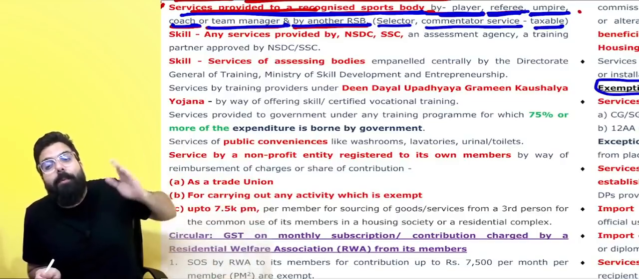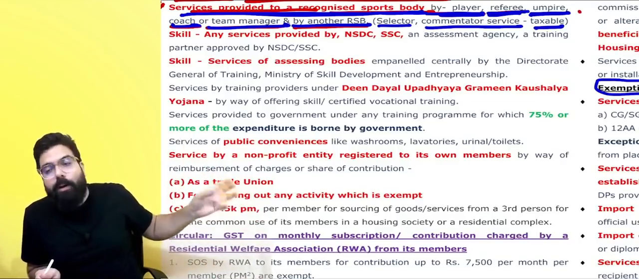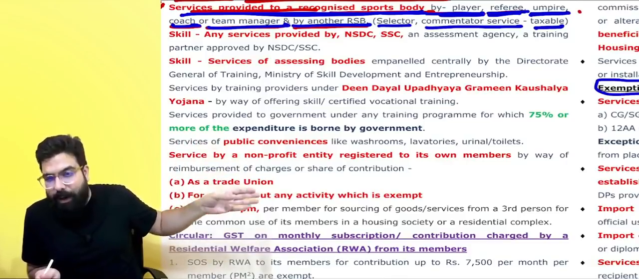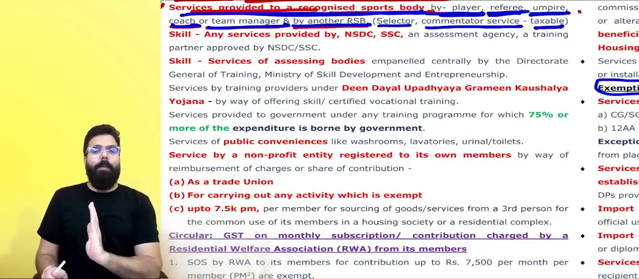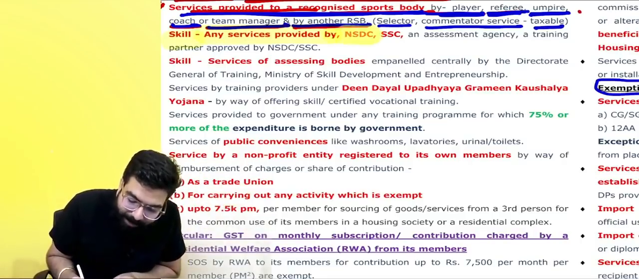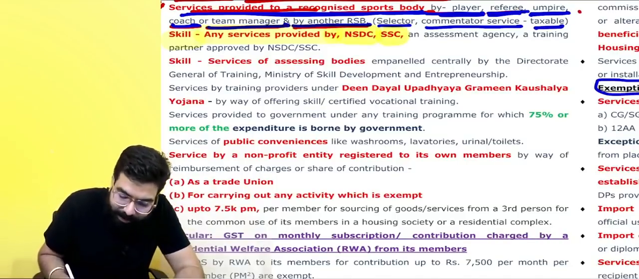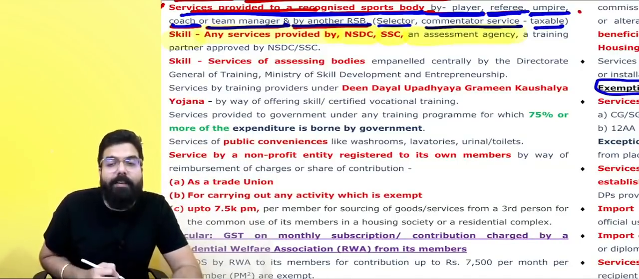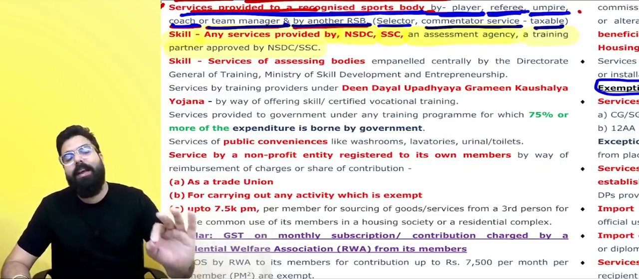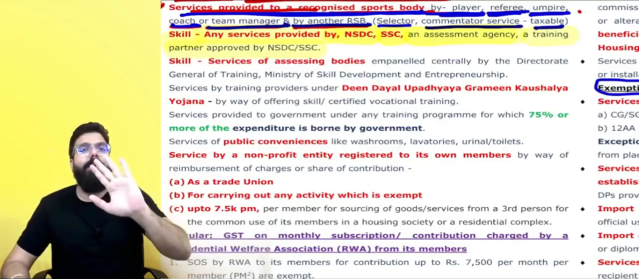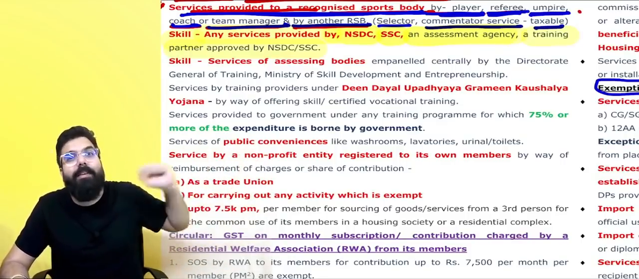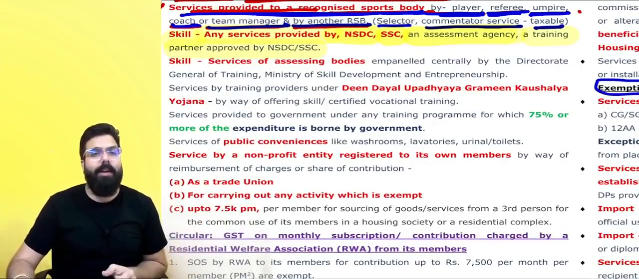All these skills are being provided by people under the sector skill council and the National Skill Development Council. Those people who give skills to others will charge an amount, but GST will not apply. Any services provided by the NSDC, a sector skill council, an assessment agency, or a training partner approved by the NSDC or SSC will not attract any GST on the training services given. If I am an assessment agency doing the assessment, we will not charge any GST.